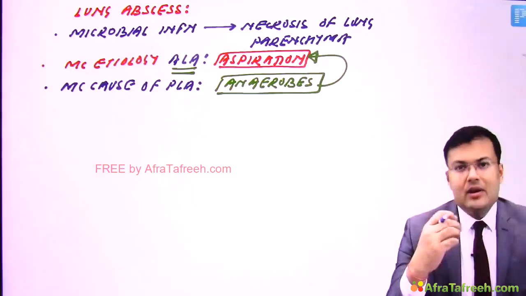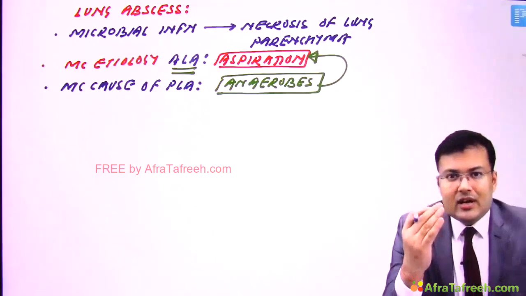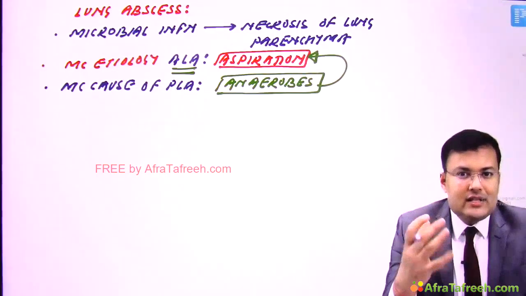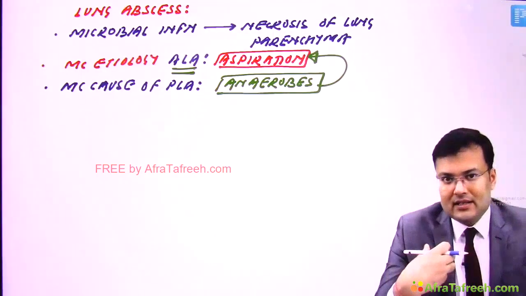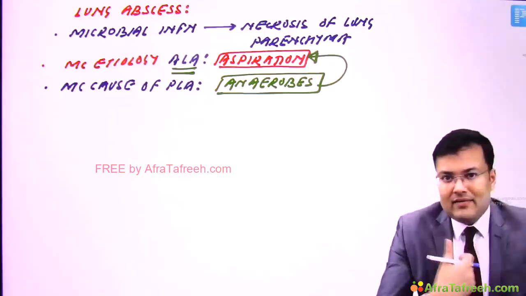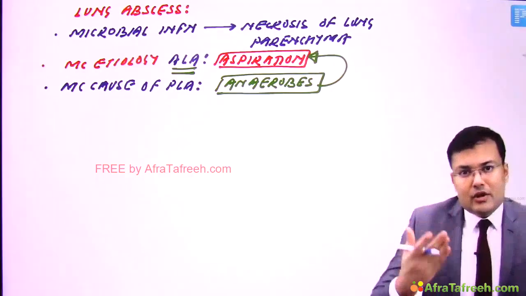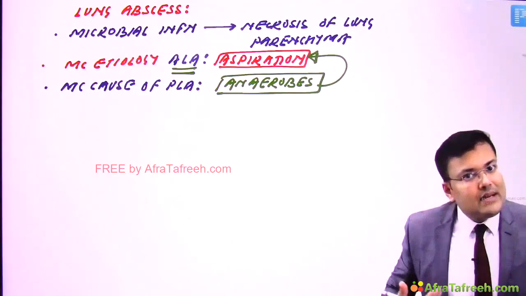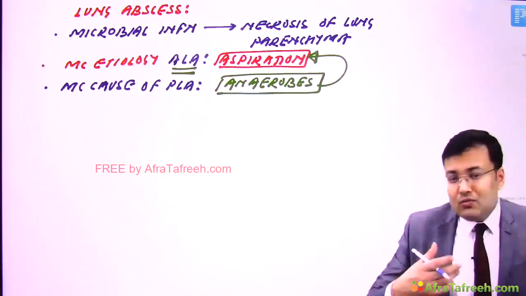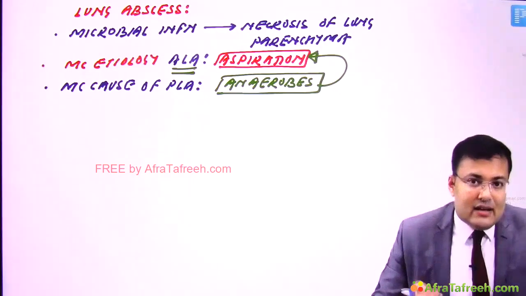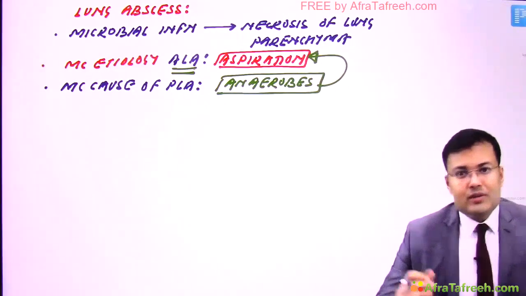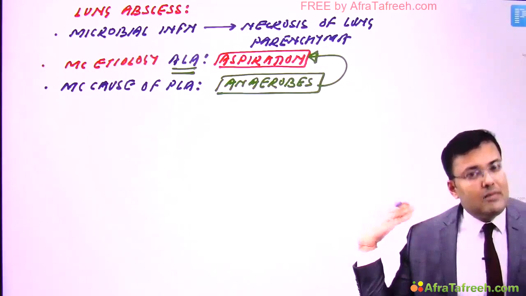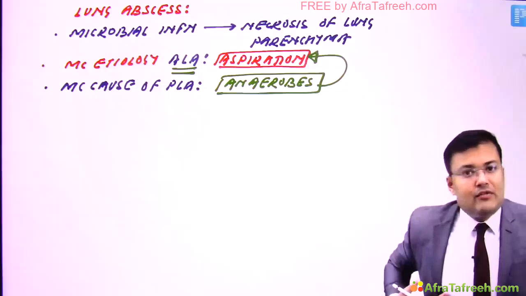Right? Now see, because of this aspiration, what is the most common site? It's the dependent part of the lungs. If we compare right and left lung, which is more dependent? Because of the vertical orientation of the right mainstem bronchus, the right lung is more commonly involved, and in the right lung, the dependent portion means posterior segments of the upper lobe and superior segments of the lower lobe.